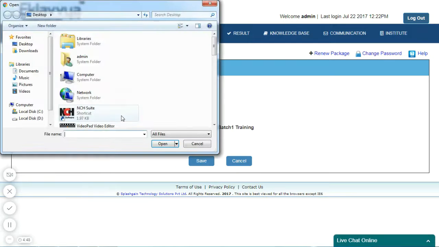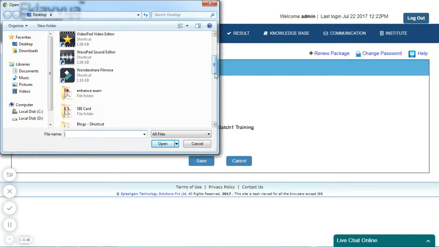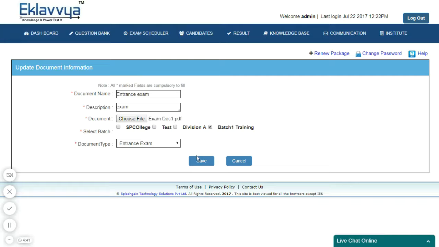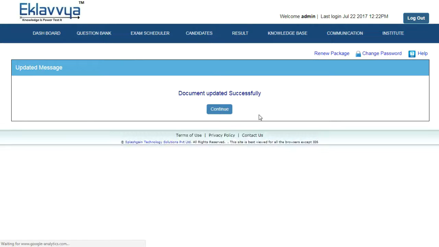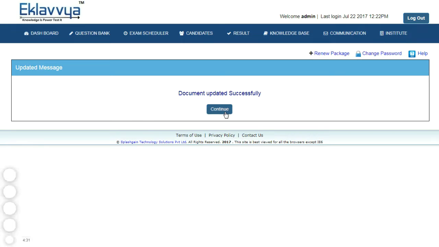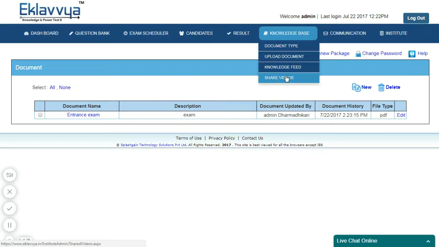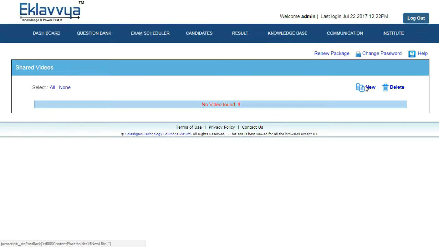Next is the Upload Document section. Here, I can upload one or more documents to be shared. I'm uploading one of the documents under the type Entrance Exam. I'm also selecting batches for sharing the document. As you can see, the document is uploaded and it is also shared with the relevant group of candidates.